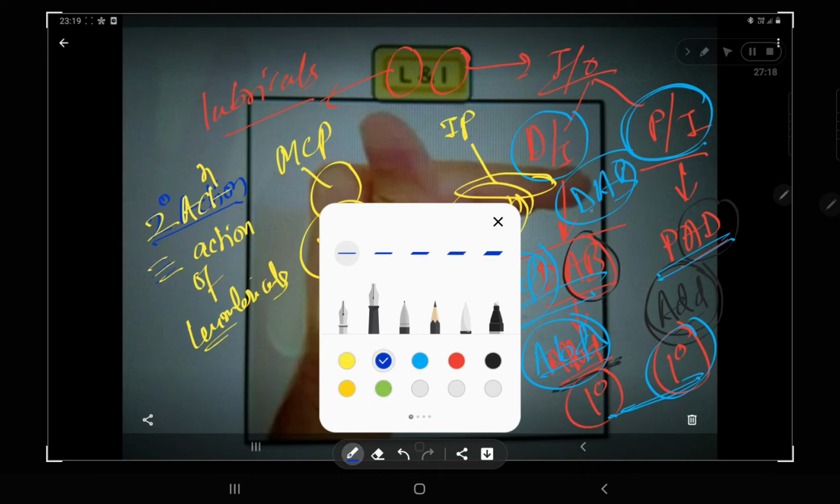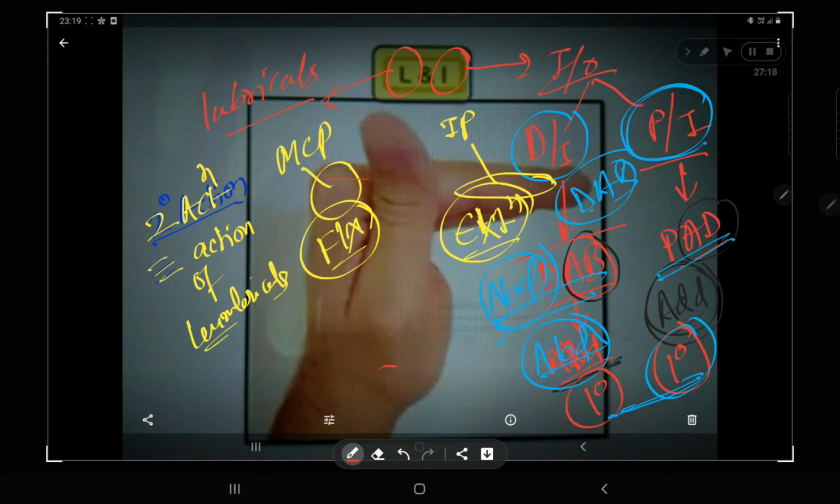This is the normal function of your lumbricals muscles: flexion of the MCP joint and extension of the IP joint. But I already told you the normal function of your lumbricals is equivalent to the secondary action, the secondary function